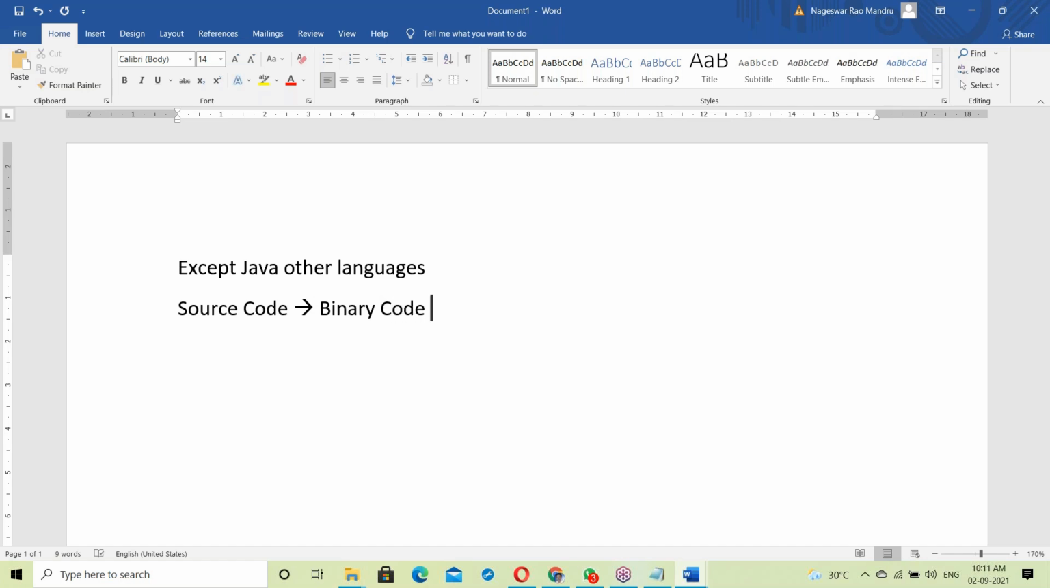Yesterday we discussed about source code to binary codes, either by a compiler or interpreter. After converting to binary codes, it is just given to the processor. So the processor takes that code and generates output simply. This is except Java. Other cases, maybe C language or C++ or maybe HTML, something like this.